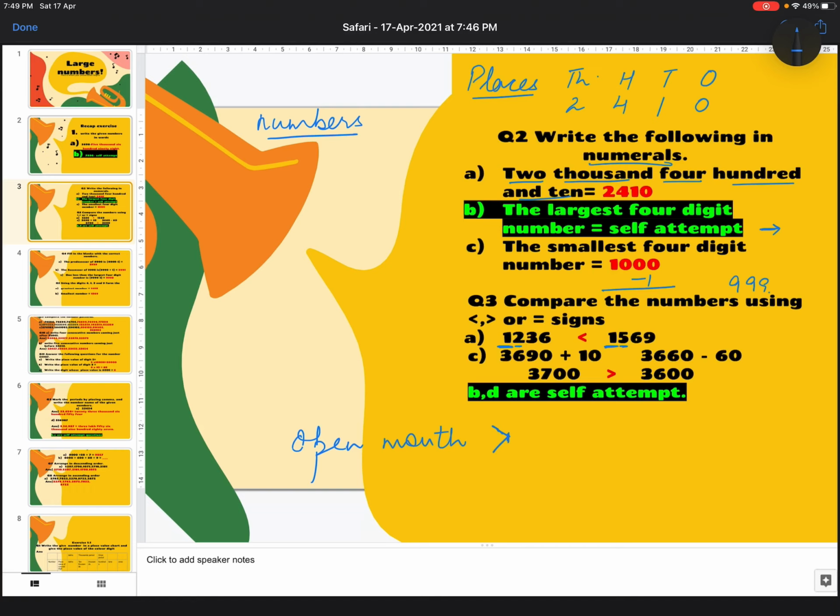In the C part, children, you are able to see that we have an addition sum first of all, and then a subtraction sum. Now the ones who are very, very quick in mathematics can do it orally. How? This is a 10. So you add 1 to the tens place because this is addition. So 90 plus 10 makes 100. When you add 1 to the hundreds place, you get 3700.